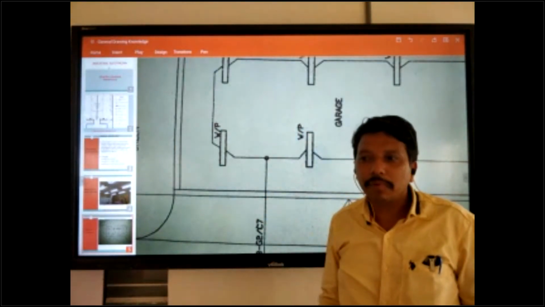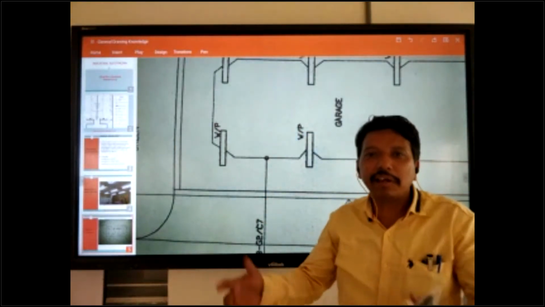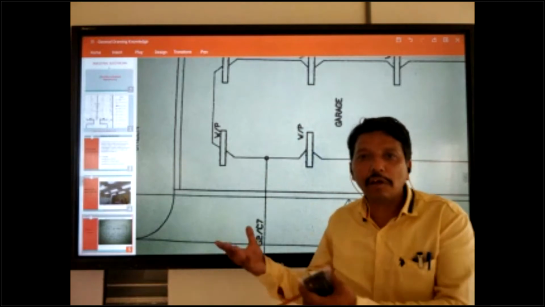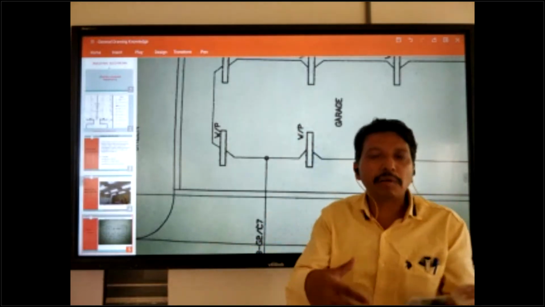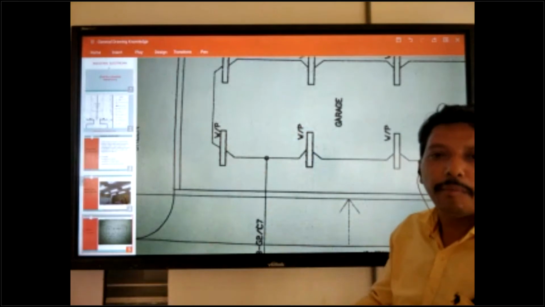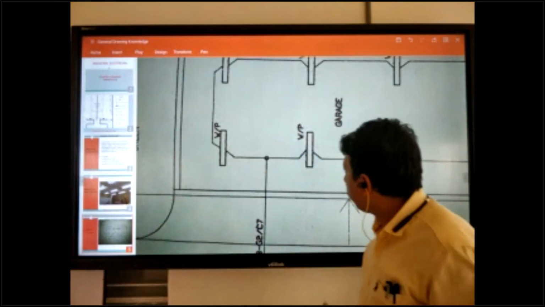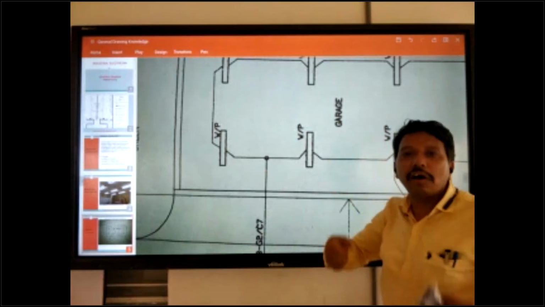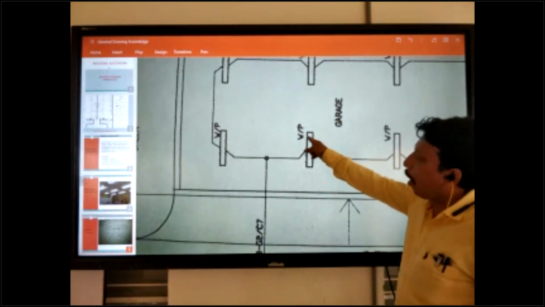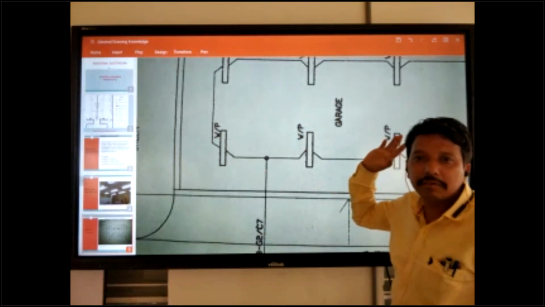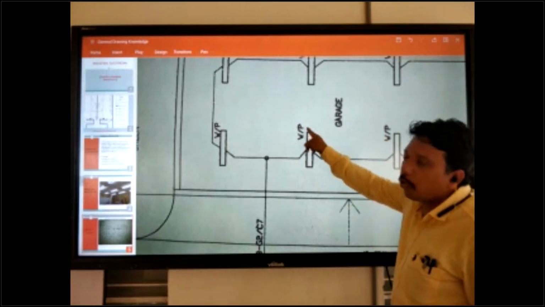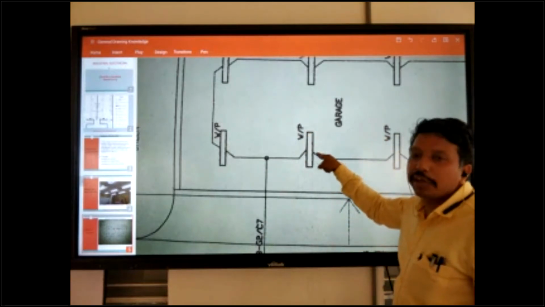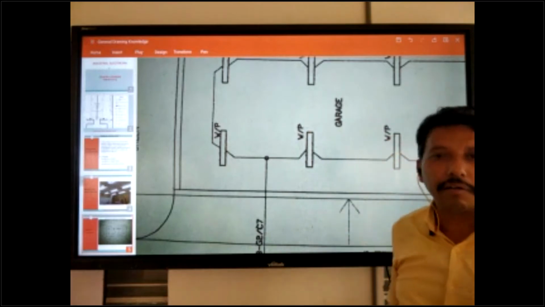Garage means a maintenance area, maintenance of some equipment or maintenance of a bus, maintenance of a motorcycle. So in a garage water can be used, so we need waterproof lights. So they are writing WP. We should use waterproof, not another type.